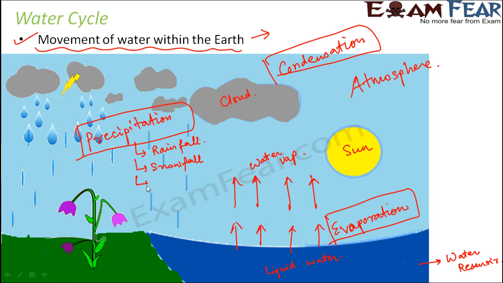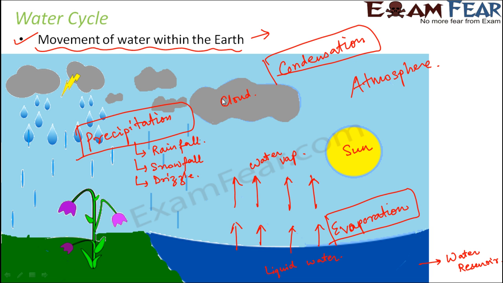Drizzle is another form of precipitation where you have very tiny droplets of water falling here and there. So there are various forms of precipitation which happens. So precipitation basically is the process during which the atmospheric water vapor will get converted into liquid water droplets, whether liquid water droplets or snow, and then they will fall on the surface of the earth under the action of gravity.